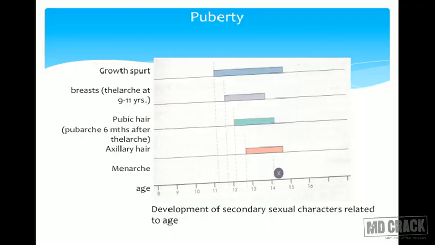So let's just have a look. First event is the growth spurt, which starts, and that is the beginning. Then the next is breast development. That thelarche is from 9 to 11 years. Then pubic hair development, pubarche. It starts 6 months after the thelarche, so you can see the time lag, and then this is the breast development. Then after that there is axillary hair, and at the end there is the first menstrual cycle which is taking place, and this is menarche.